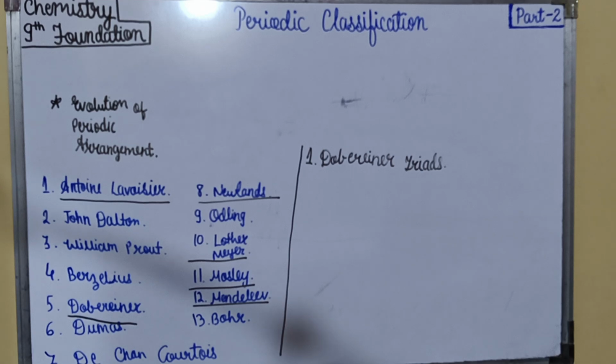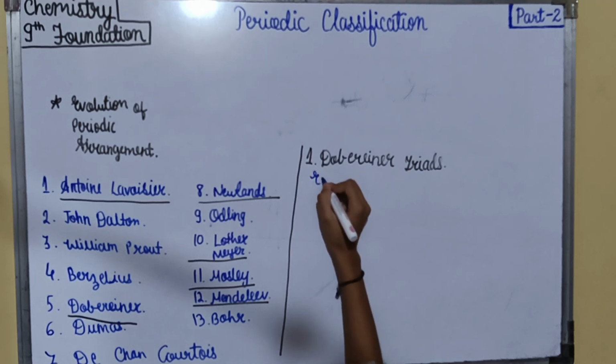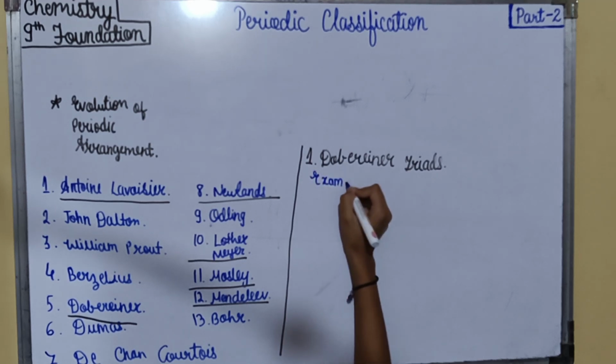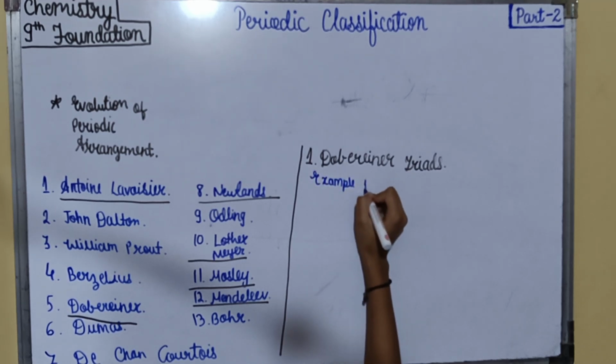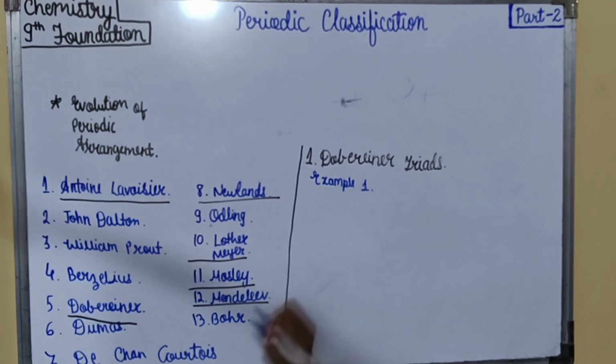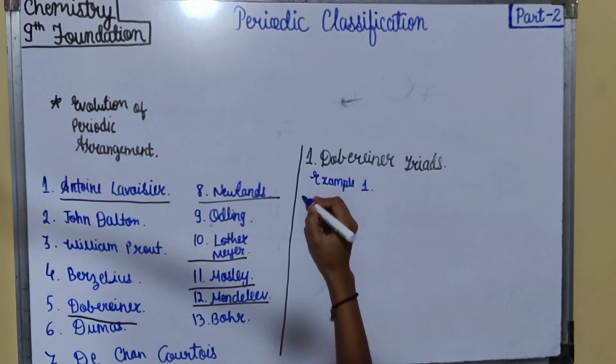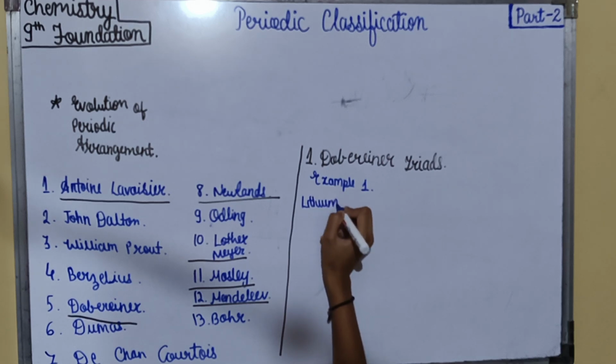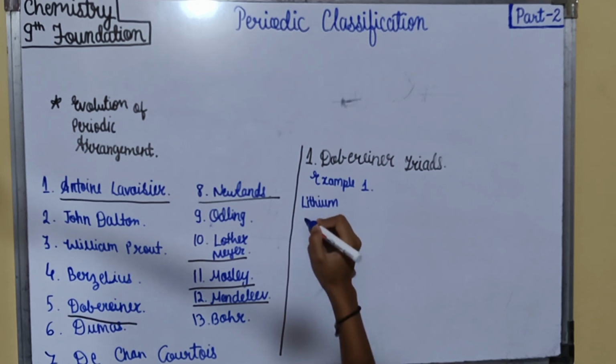Now there are some examples of these triads. Example 1 was lithium, sodium, potassium.